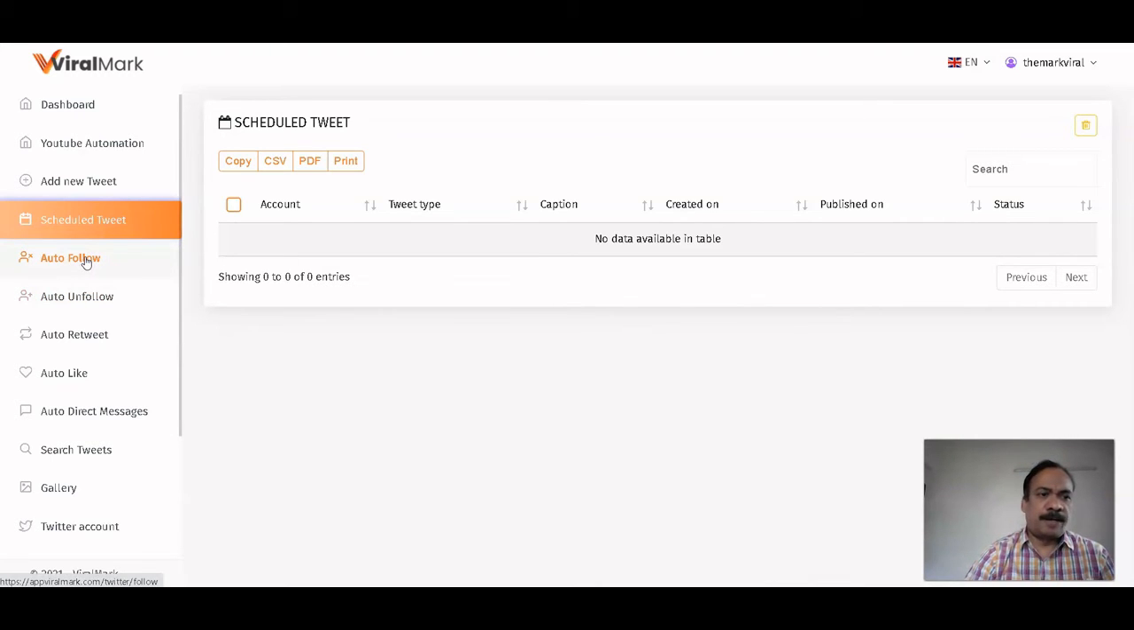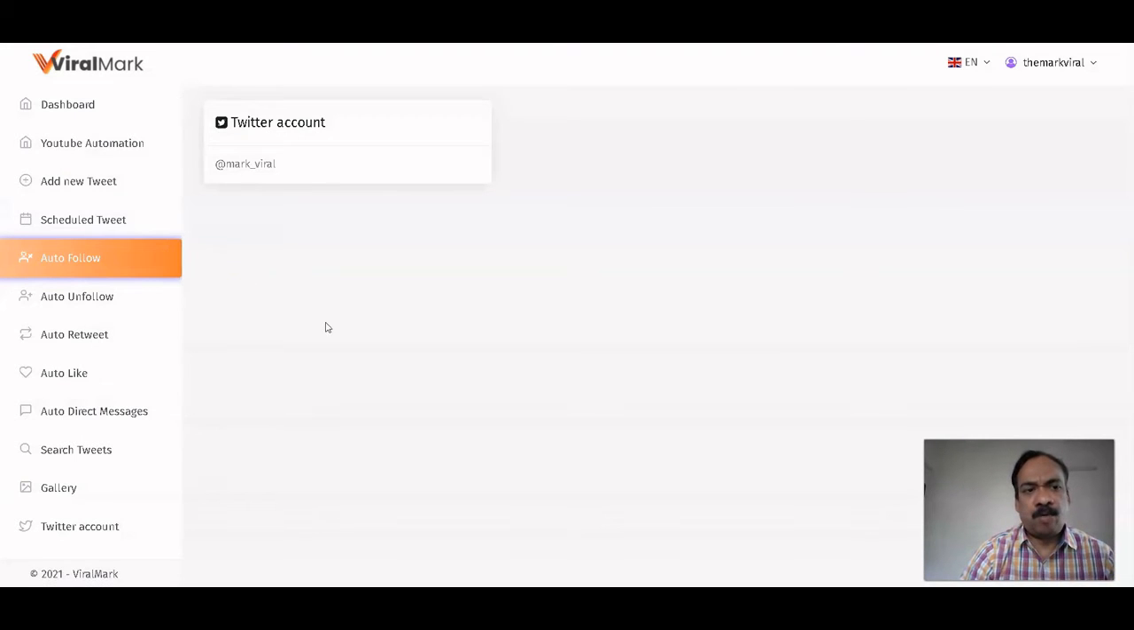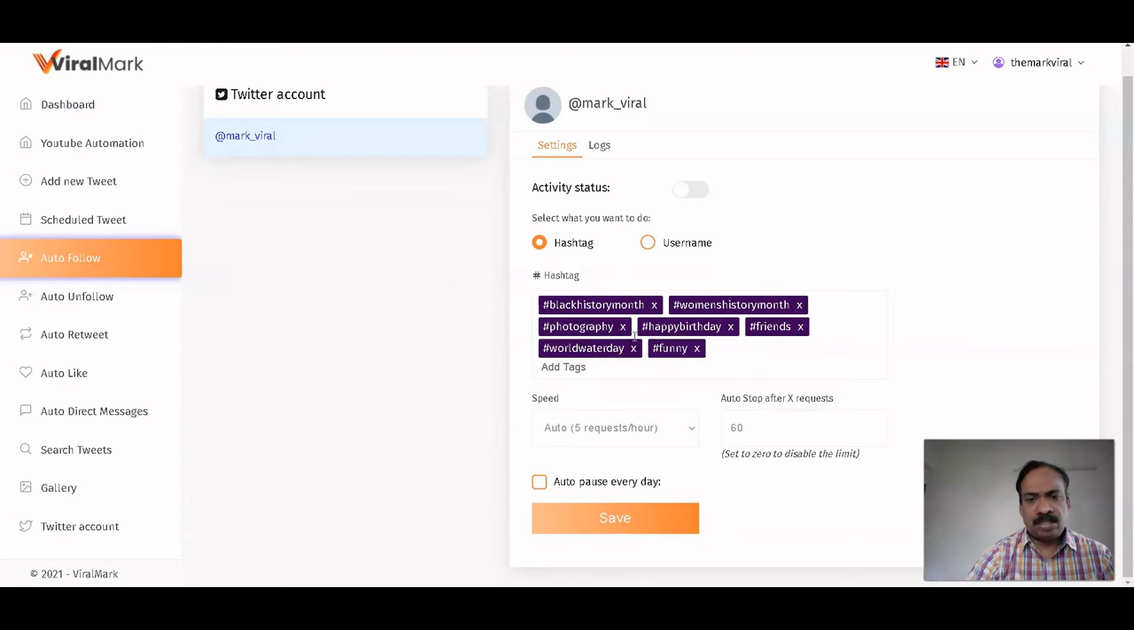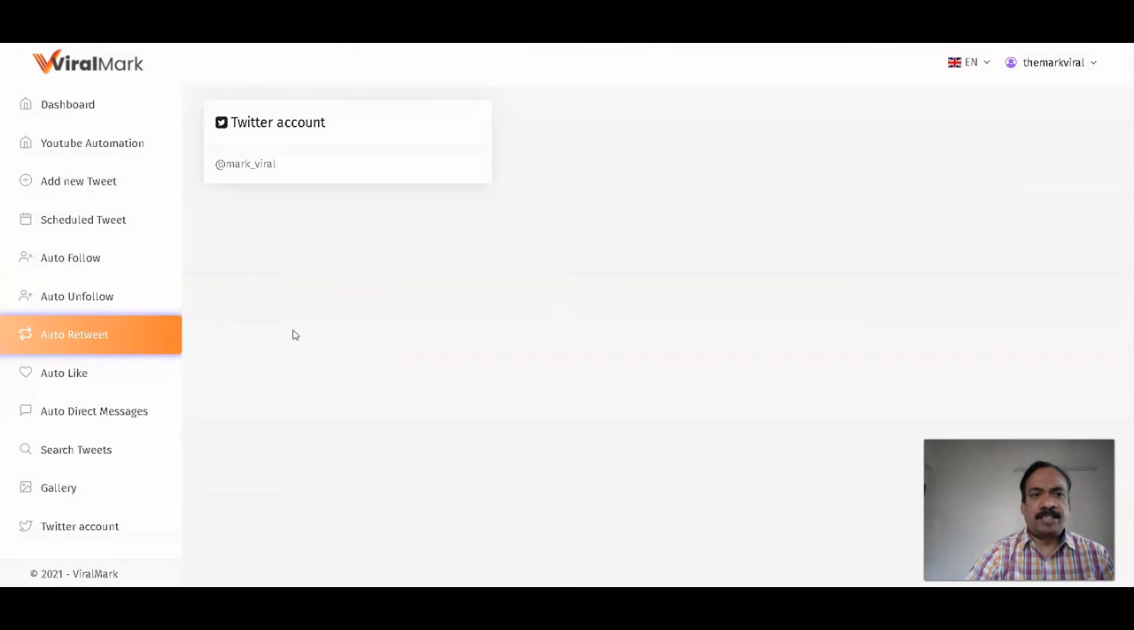Here some automatic functions are there. As I told, this works totally in automatic mode. Auto follow is there. You just have to select your Twitter account, and with the help of a hashtag and username you can follow and unfollow also. From here you just use the hashtag and click save, and you can promote unlimited campaigns from here.